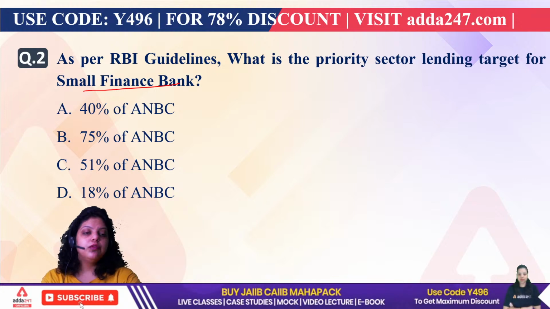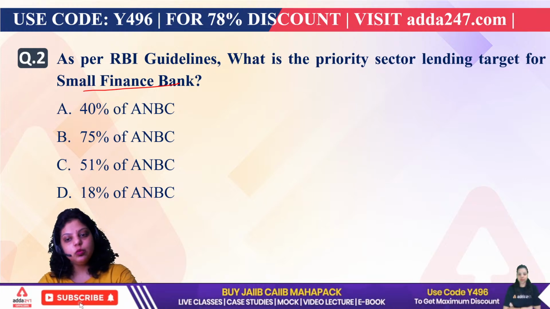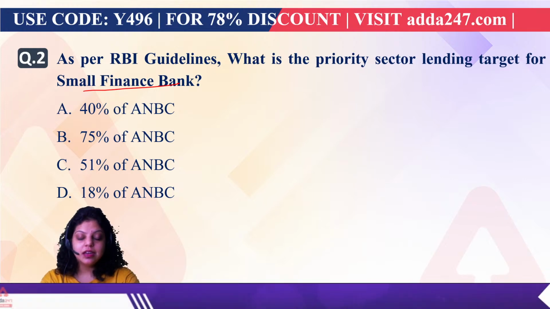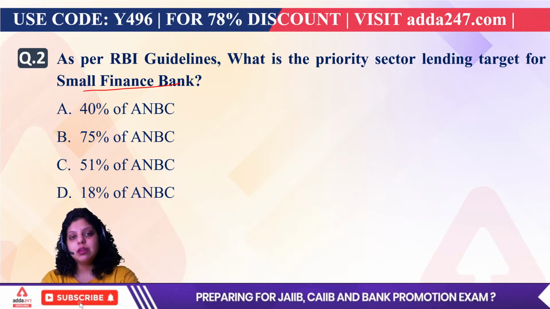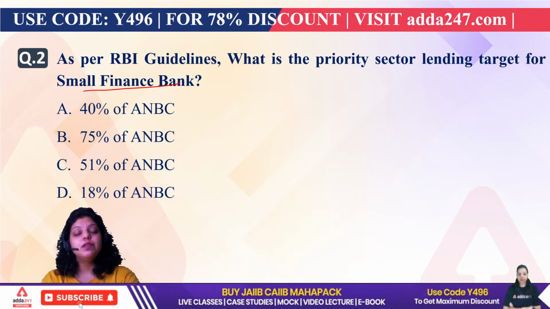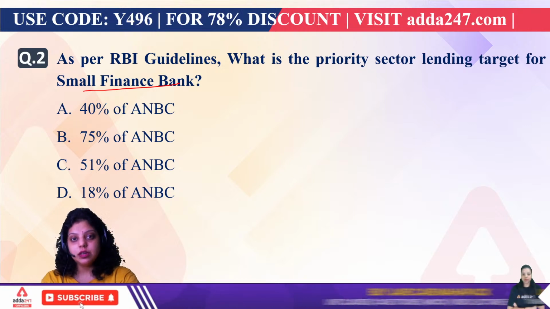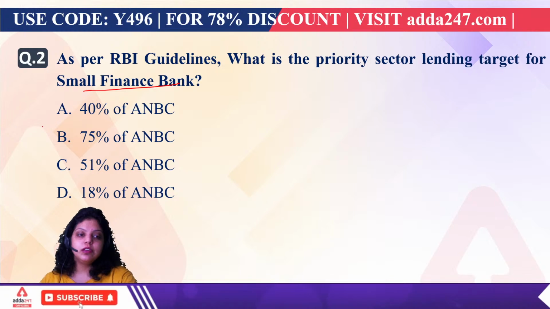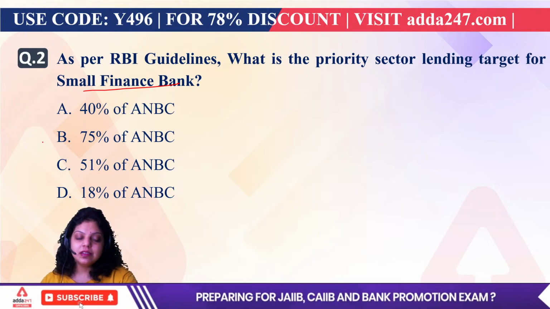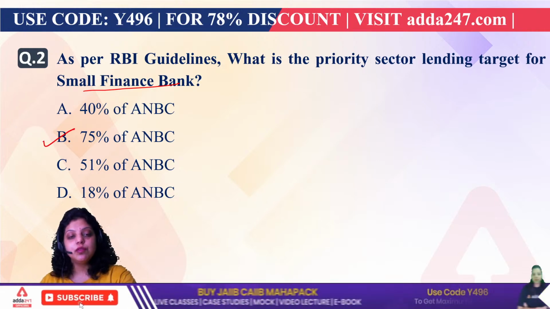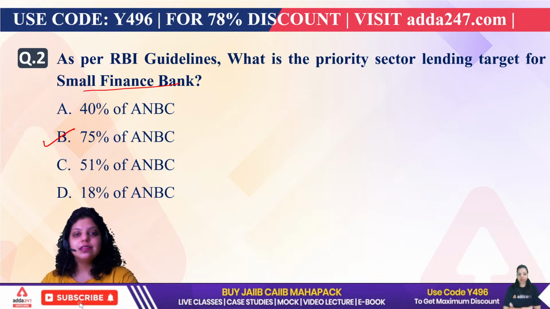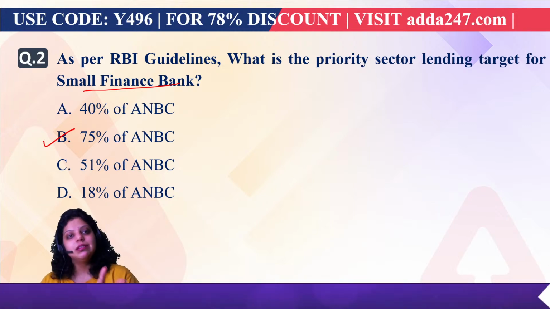Okay. So if we talk about the PSL, we have discussed what is PSL, how many sectors are there in the PSL, and also we have discussed the importance of the PSL. And the target will be given by the Reserve Bank of India, which banks have to fulfill in a financial year. So when it comes to small finance banks or RRBs, their PSL target is 75% of ANBC, or we can say CEOBE, whichever is higher. Okay.